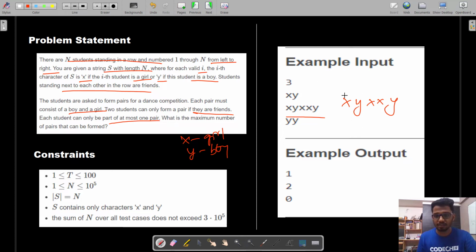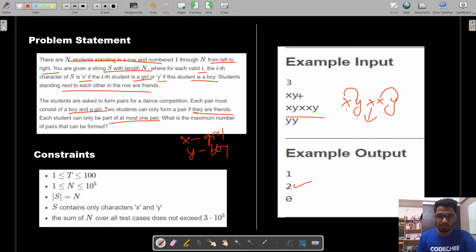So in this case these two can be formed as a pair. This girl will not have anybody to be paired with, because the previous one is a boy and is already paired with this girl, and the next one is going to be a girl again, but for this girl there is a boy standing next to her. So in this case the total number of pairs that can be formed is 2.